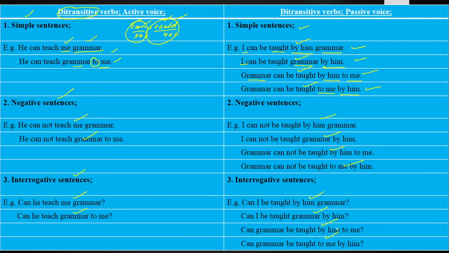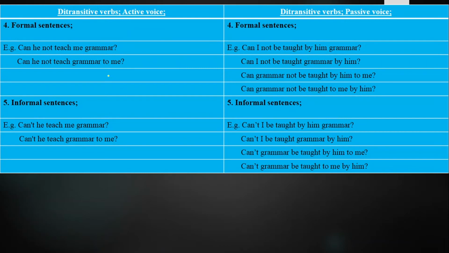Next we have got the formal sentences of modal auxiliary verb can and di-transitive verbs from active voice into passive voice. Can he not teach me grammar? Can he not teach grammar to me? Can I not be taught by him grammar? Can I not be taught grammar by him? Can grammar not be taught by him to me? Can grammar not be taught to me by him?